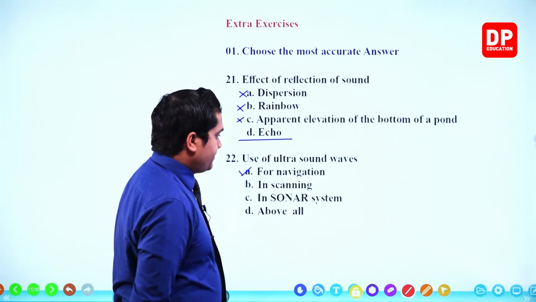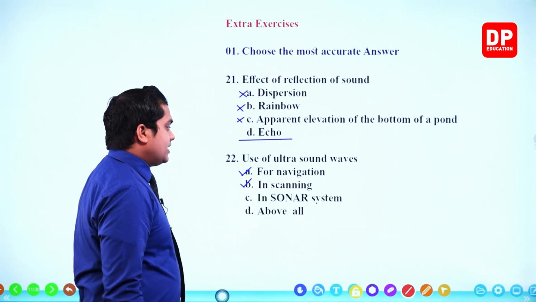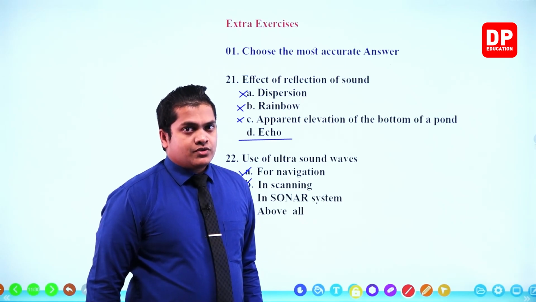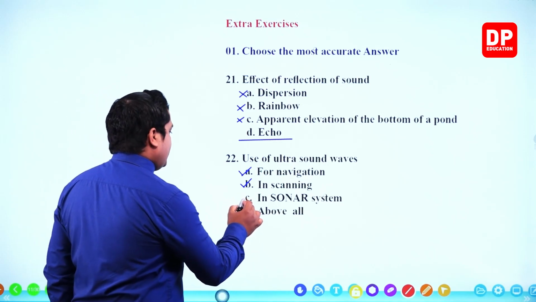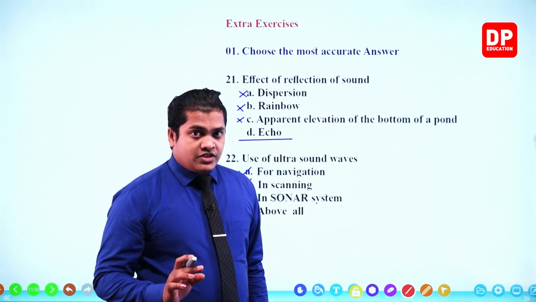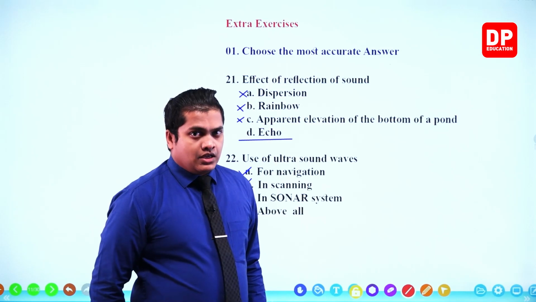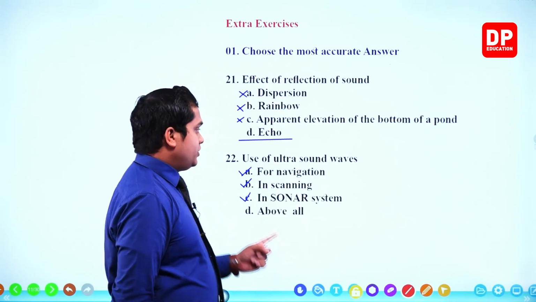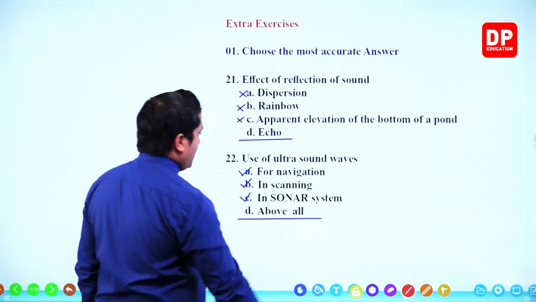These things are correct. In scanning, of course, we know that to observe our internal body organs, to observe the fetus condition, we use ultrasound scanning. So it is correct. In sonar systems, of course, once again it is correct. In sonar systems, which are being used to find out the depth of the sea, we use the echo sounder, right? The instrument called echo sounder. Over there, we are using ultrasound waves. So my dear children, all of these things are using ultrasound waves.